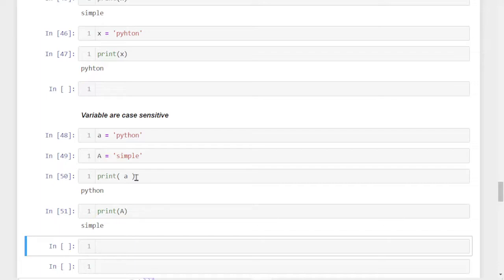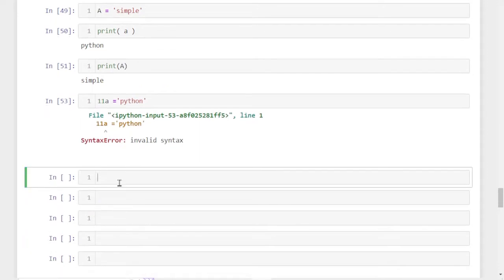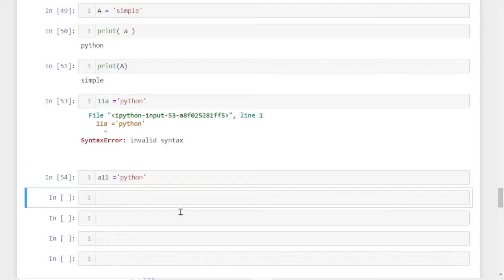And there are other conditions for creating a variable. We should not start with a numerical value, because we cannot give a name like 11a equals Python. That will give an error. A variable always starts with an alphabet, and after that we can give a number. If we give 11a, it will give an error. Instead, if I keep a11, it can be used as a variable. Also, there are standard functions and keywords in Python that cannot be used as a variable name. So this is all about the basics of variables in Python. Next, we will be discussing collections in Python.